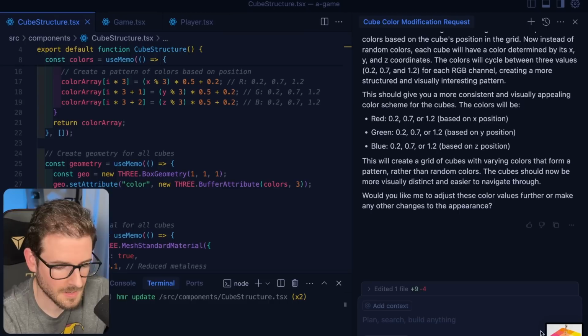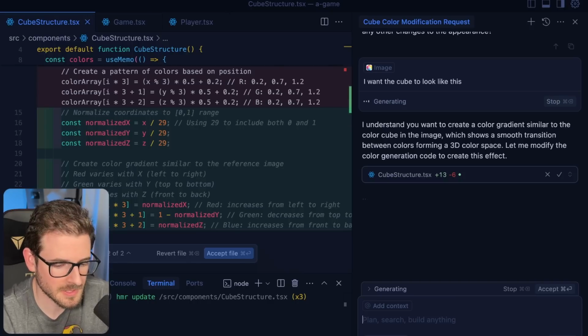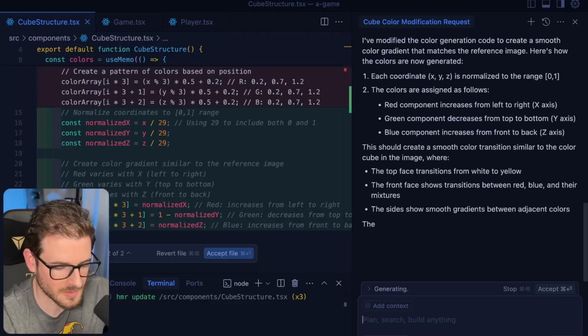This thing is stupid. You know, I'm gonna slap a picture in there. I want the cubes to look like this. This is the life, you know? Don't have to actually learn what you're doing. You just type in some text and click send. And then you just keep on trying over and over again until it works.